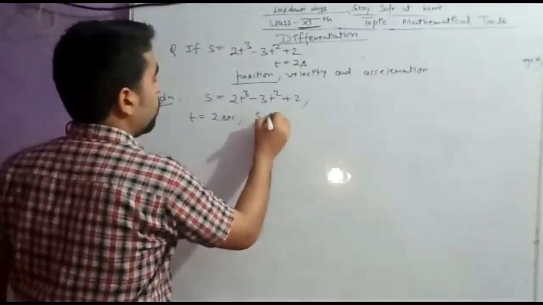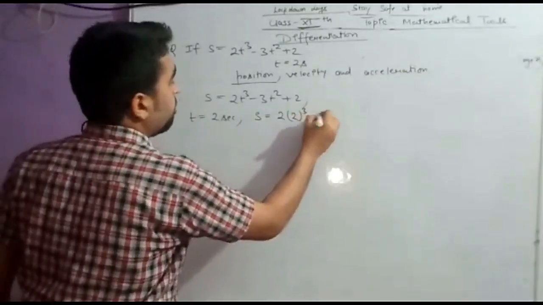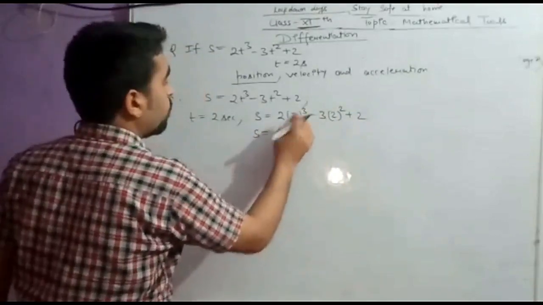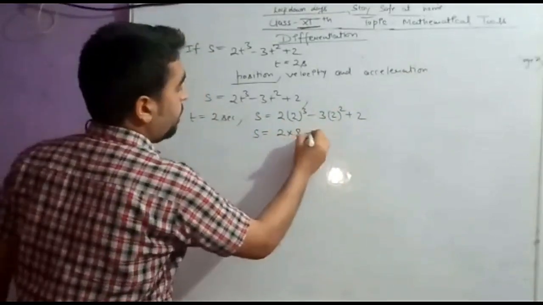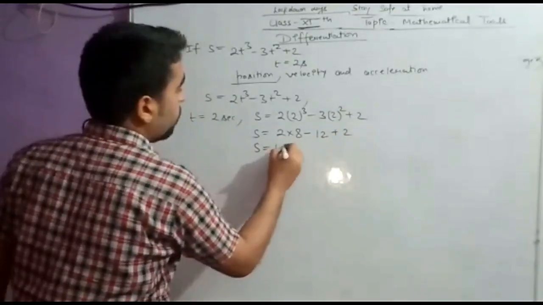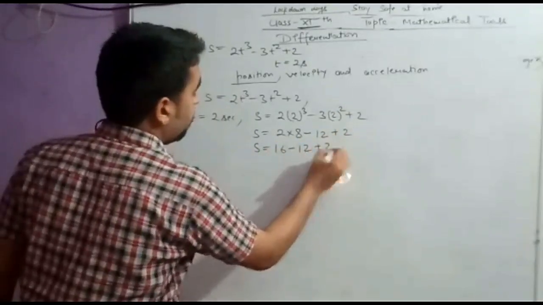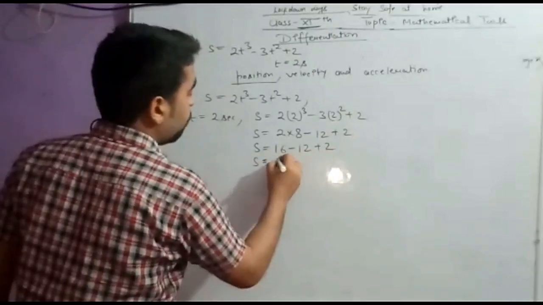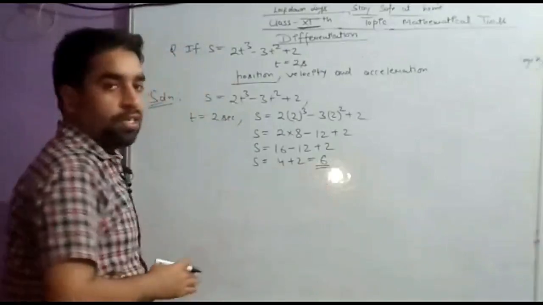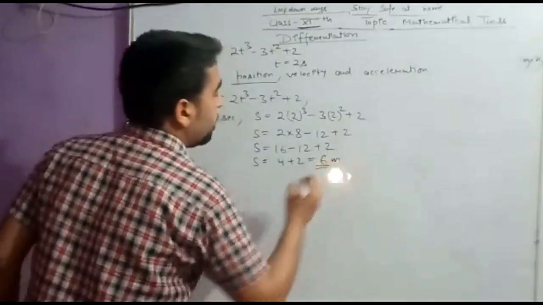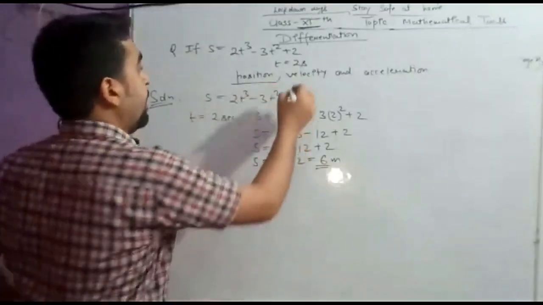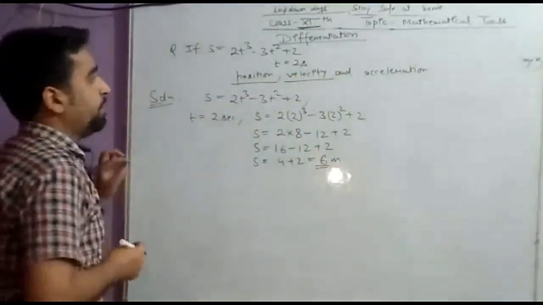So s is equal to 2 into 2 cube minus 3 into 2 square plus 2. So s is equal to 2 cube will be 8, minus 2 square is 4, 3 fours are 12, plus 2. s is equal to 16 minus 12 plus 2. So s is equal to 4 plus 2, that will be 6. And this is the position. So position should be in meter. So 6 meter is going to be the answer. The first one. Then they are asking for velocity.